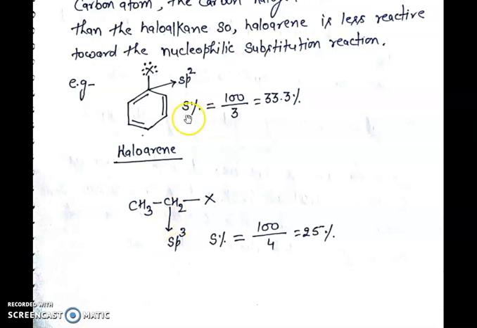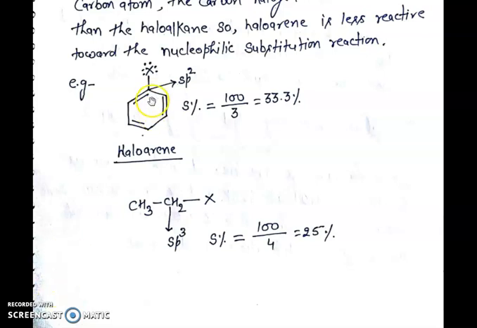The percentage of s character of sp2 hybridized carbon atom is equal to 33.3%, and the percentage of s character of sp3 hybridized carbon atom is equal to 25%. So, sp2 hybridized carbon atom has greater s character, so it is more electronegative than sp3 hybridized carbon atom.